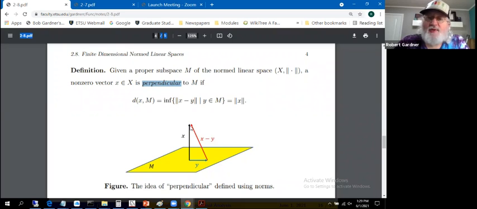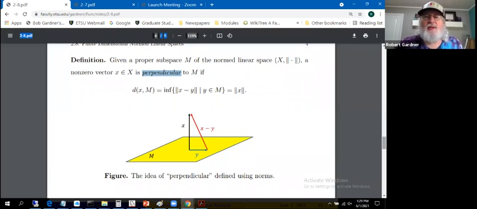And that makes geometric sense as well. You'd simply measure the distance from the point down to this subspace. You take the straight-line distance down here to the tail of the vector, which, by the way, if these vectors are in standard position, would correspond to Y being the zero vector in this picture. So there's our definition of perpendicular.